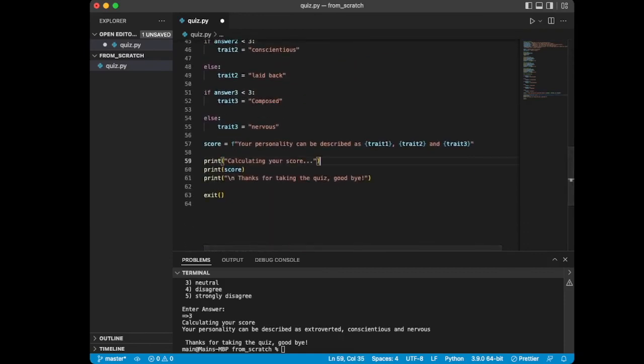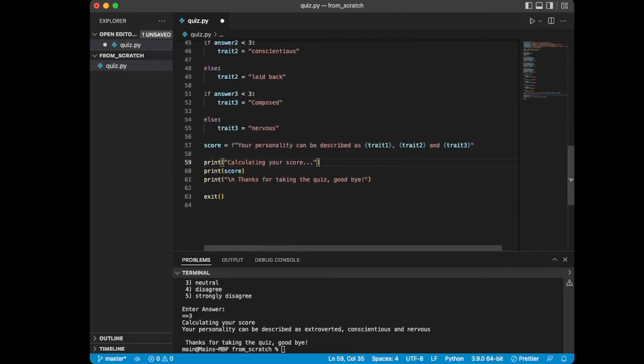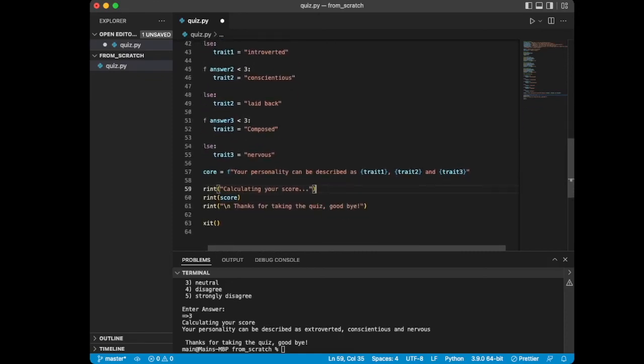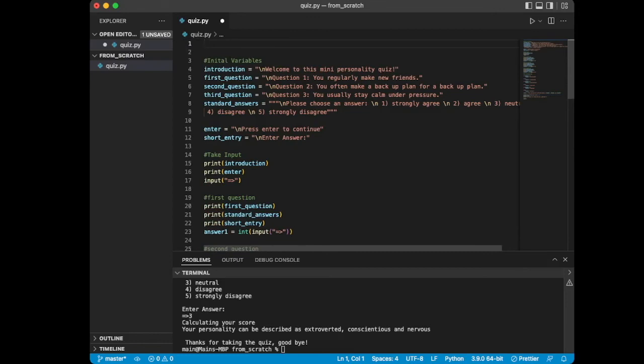And so I'm going to show you how to get the program to pause for 3 seconds while it so-called calculates a score. And to do that, we're going to import a built-in module from Python. And all that is basically a set of code that has pre-built functions and variables that you can call at any time that have special functionality. So we're going to import the time module, which allows us to play with how quickly the program runs.